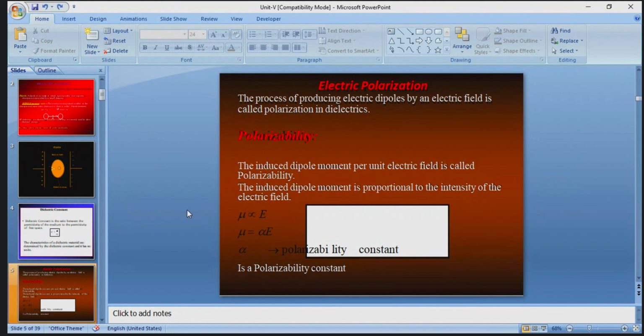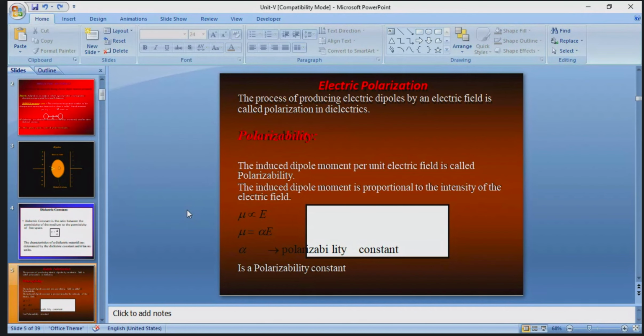For example, in the polarization processes, there are four types. One is electronic polarization, in which the polarizability is called the electronic polarizability.